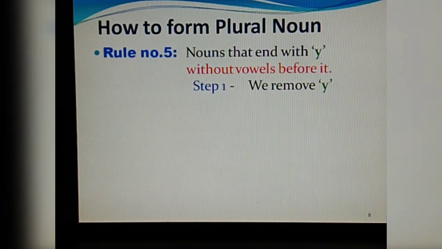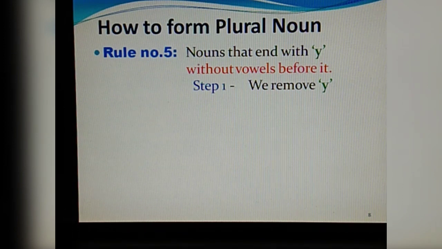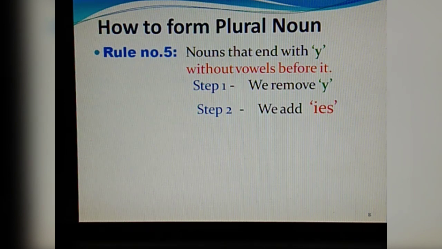Rule number 5: nouns that end with y without a vowel before it. We know what the vowels are: A, E, I, O, U. So if these letters are not before y, then how do we make it plural? There we remove y and we add ies instead of y.